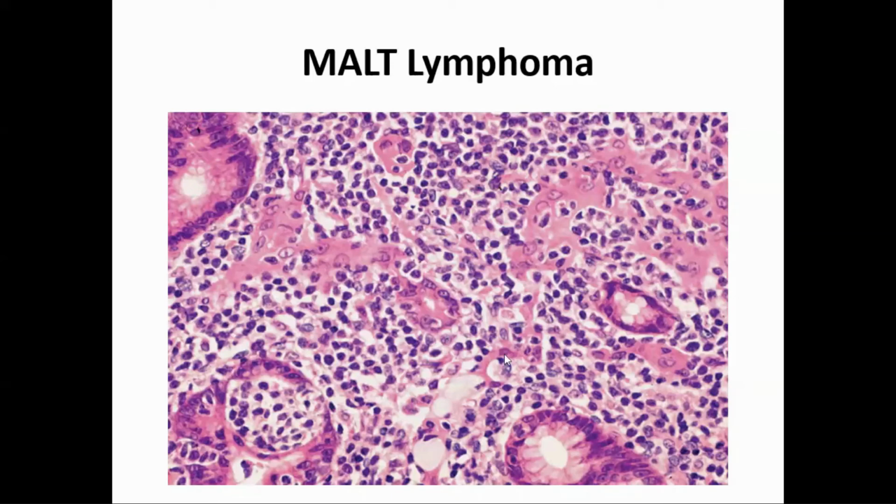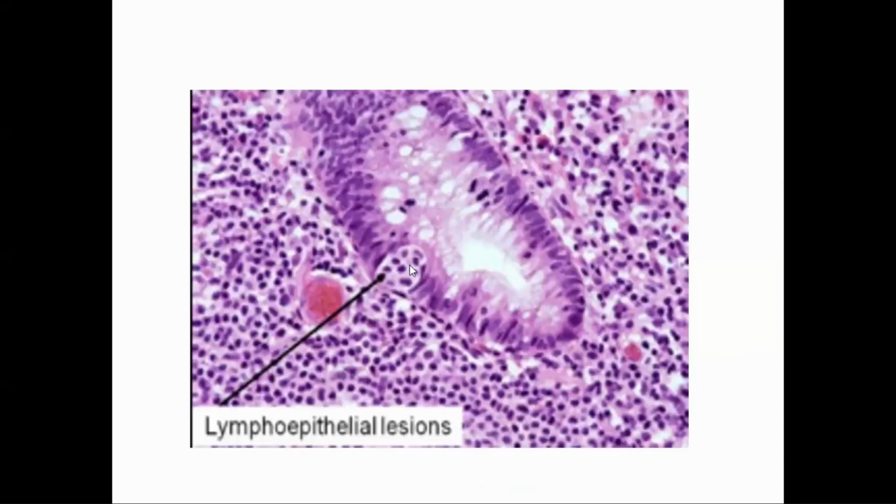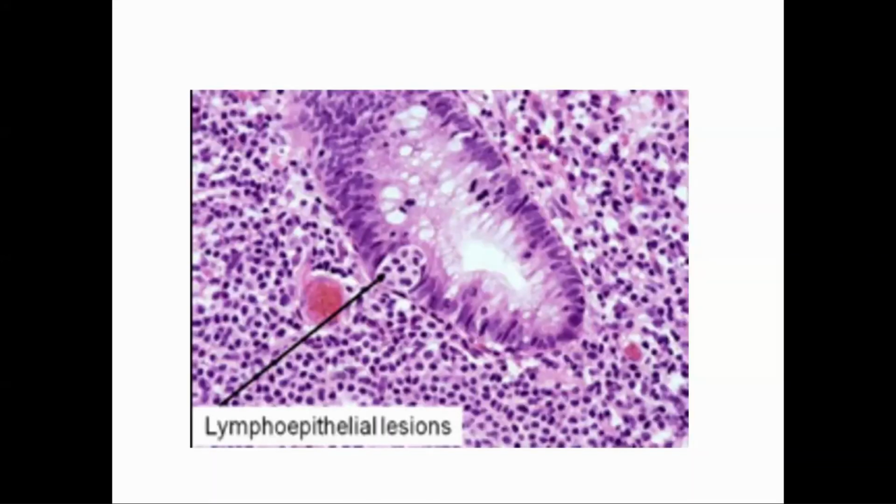So this is a MALT lymphoma. It arises in the mucosa-associated lymphoid tissue. See, this is a lymphoepithelial lesion, which is diagnostic of MALT lymphoma, because this lymphoma is infiltrating these glands. Normally, it should not be there. So that is an invasion of the gland by the lymphoma cells. This is a diagnostic feature of MALToma. So I have finished. Lymphoma is not that important.